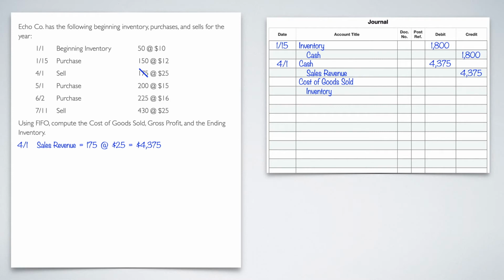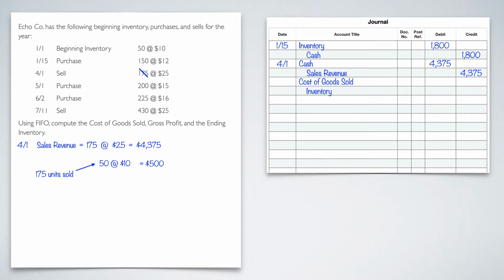I need to expense those 175 that I sold. So 175 is the number that I need to hit. Because we're using FIFO, first in, first out, it's more or less a top-down approach. I'm going to start at the top and work my way down until I hit 175. The first place I'm going to pull from is the 50 at the very beginning, in our beginning inventory, 50 at $10. If I multiply that out, that's going to give me $500.